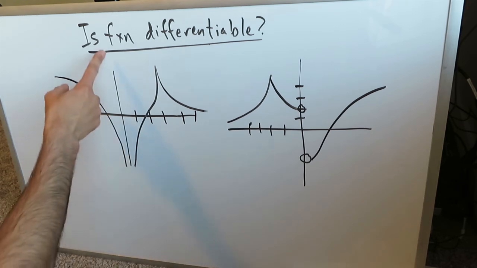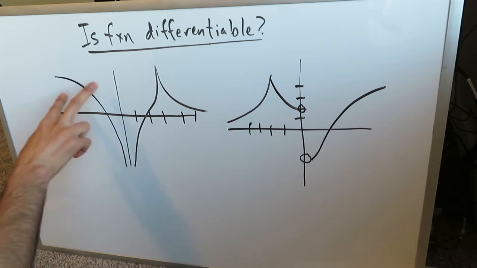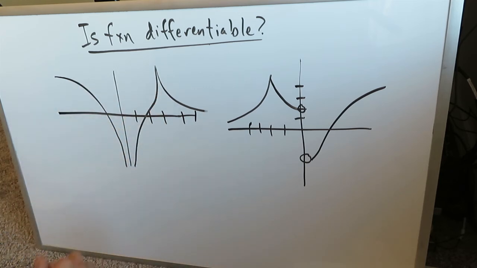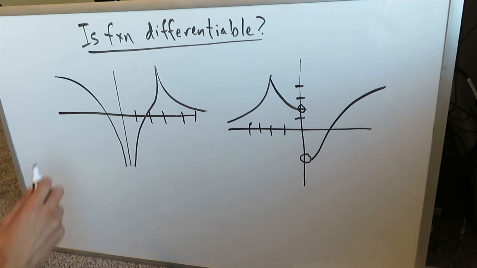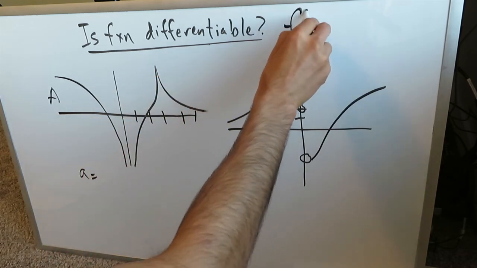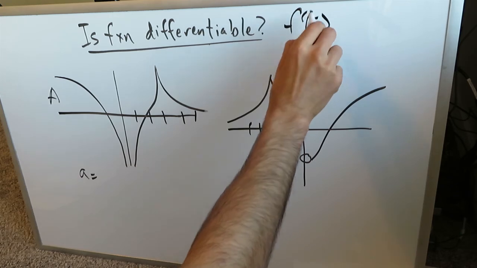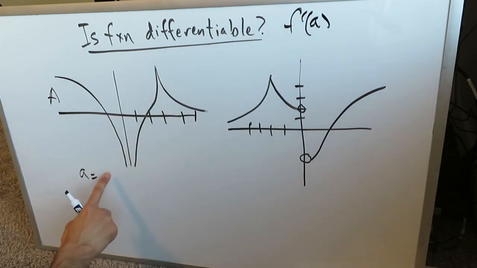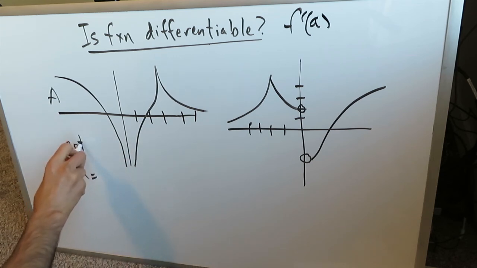If you look over here, we have this x equals 0 line. We see that there's a break over here as the right side and the left side approach minus infinity. For this first function, let's call this a. It is not differentiable at these points. We're talking about the points where, if we try to take the derivative of this function at point a, it is not differentiable.